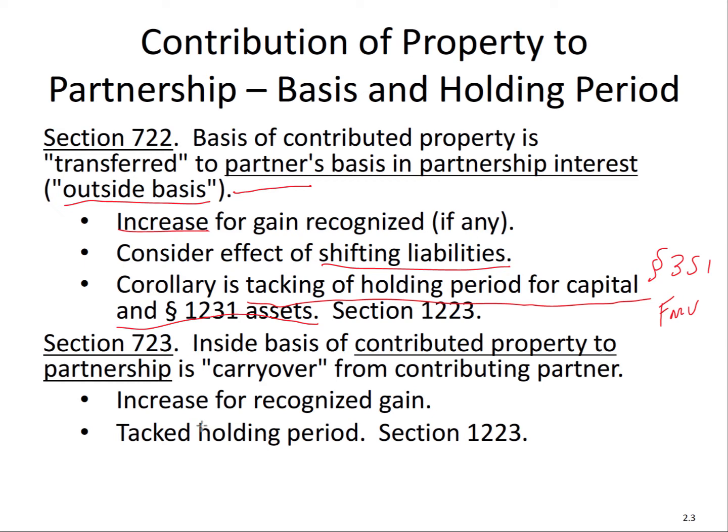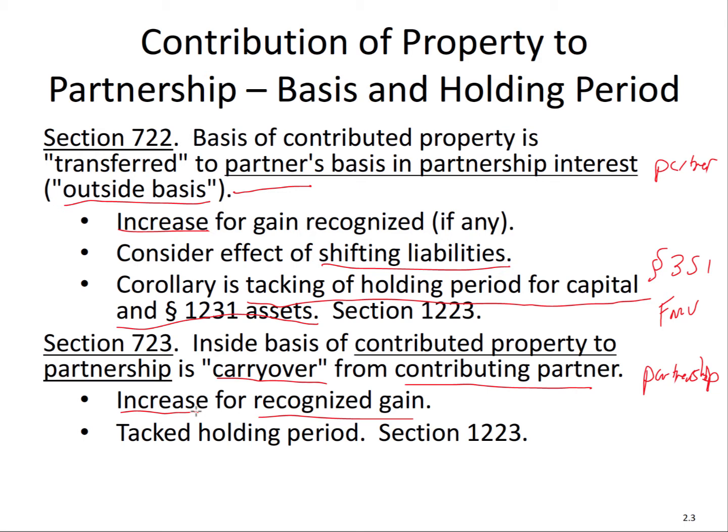Section 723 applies to the partnership, while 722 is the partner. It's the adjusted basis rule. And it carries over from the contributing partner, and again, gain is added on. We increase for any gain recognized by the partner.